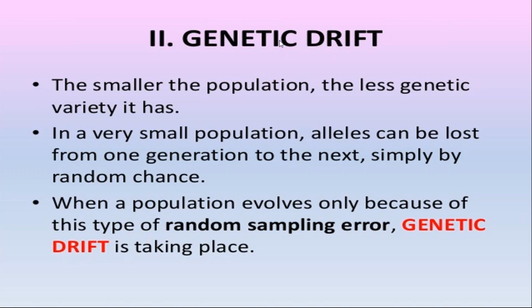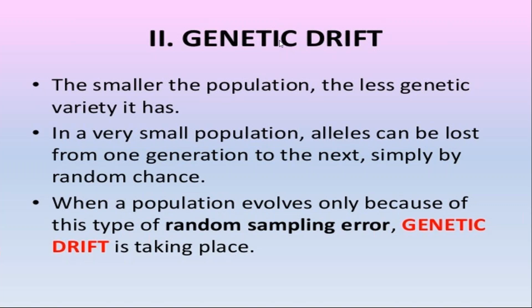Due to some disaster or random change, the population was dispersed. The 100 ants, the large population, got affected very little, but the small population of 20 ants was affected very drastically. So genetic drift always affects the smaller population very much.